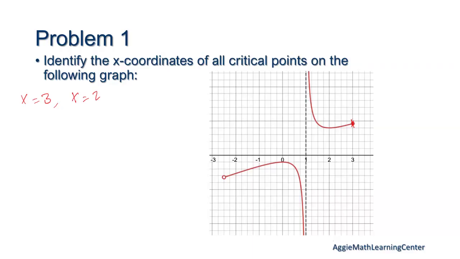So does 0 count then? Yeah, 0 should count because that's a maximum, right? We had a minimum right here, and we have a maximum right there. And then there's one more. The x equals 1. Why would it be x equals 1? Because it's undefined right there. Exactly. So our derivative is not defined at the asymptote because the function is approaching 2 different numbers. So there we have a critical point as well.